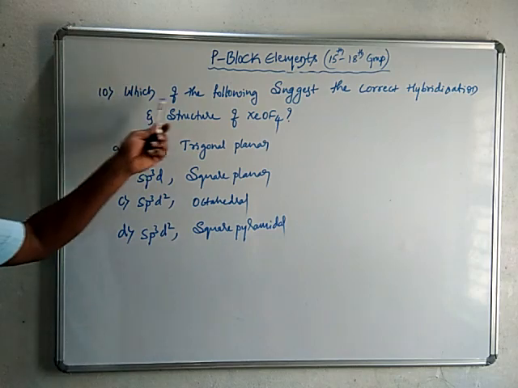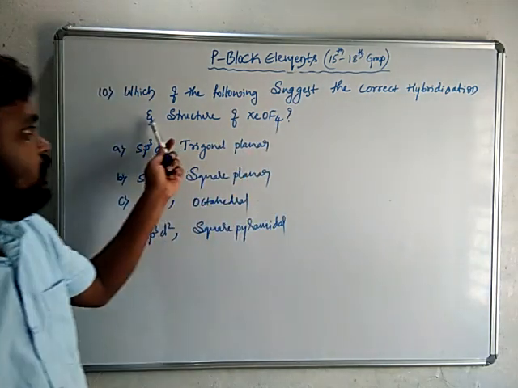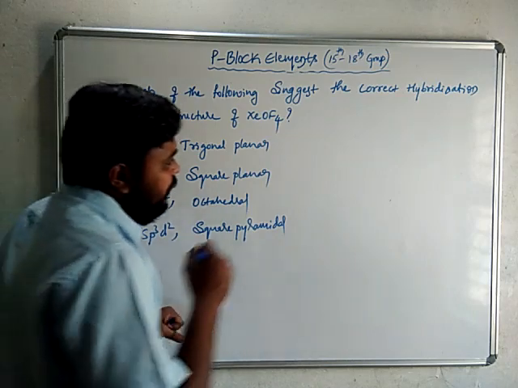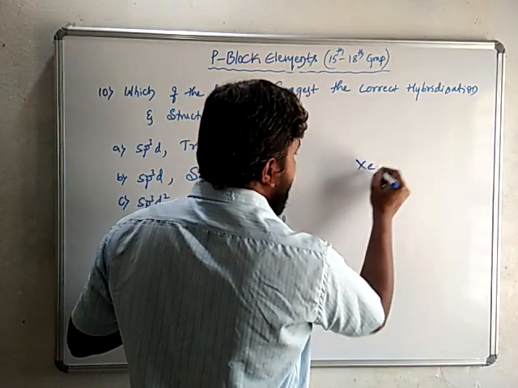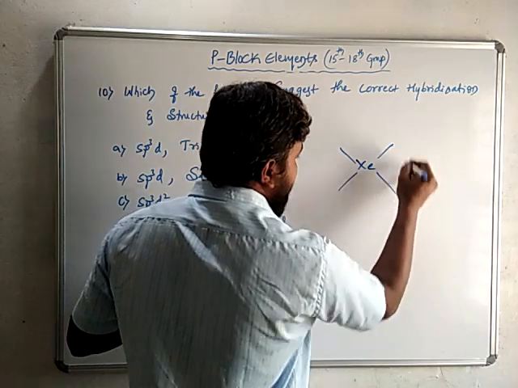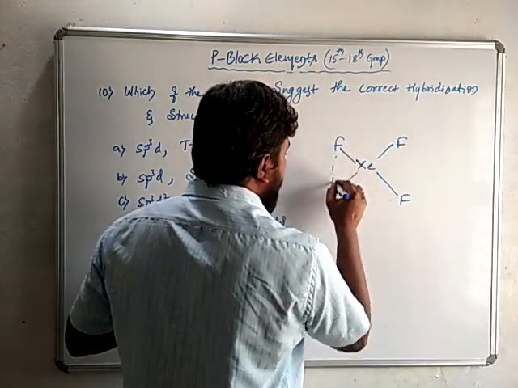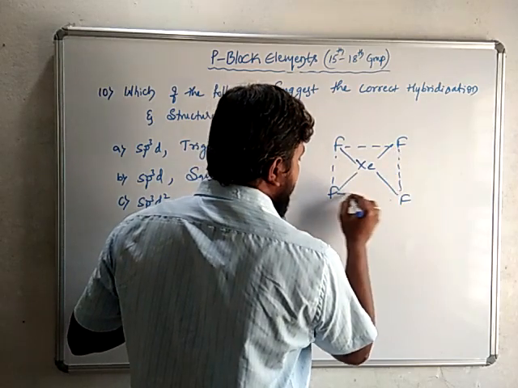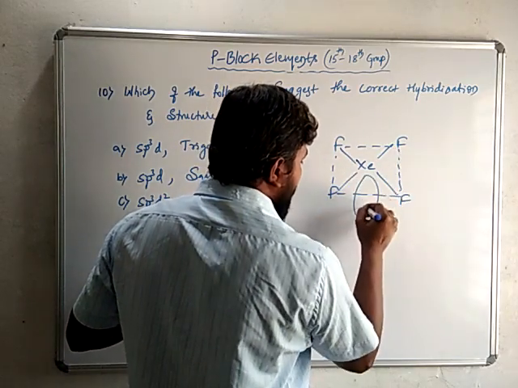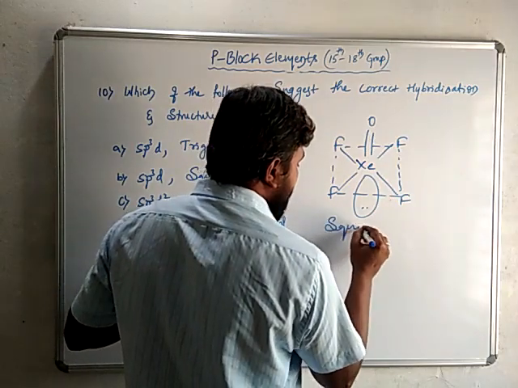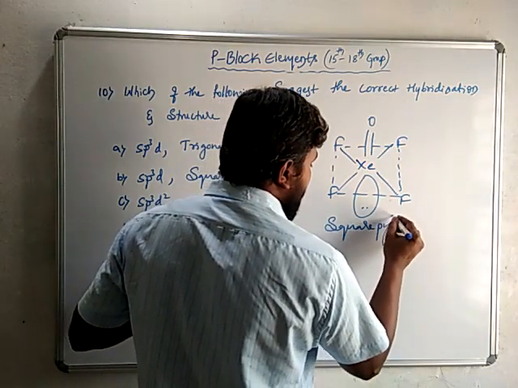So which of the following suggests the correct hybridization and structure of xenon oxytetrafluoride? We know that in xenon oxytetrafluoride, 4 fluorine atoms are in the plane and one oxygen is perpendicular to the plane, with one lone pair of electrons on the xenon. Hence the structure will be square pyramidal.